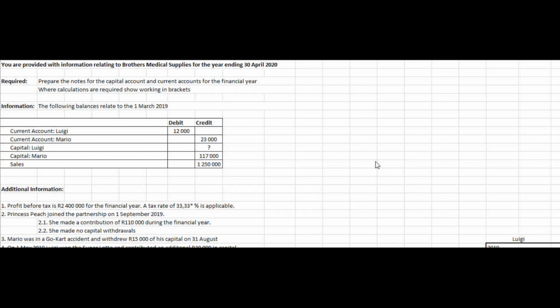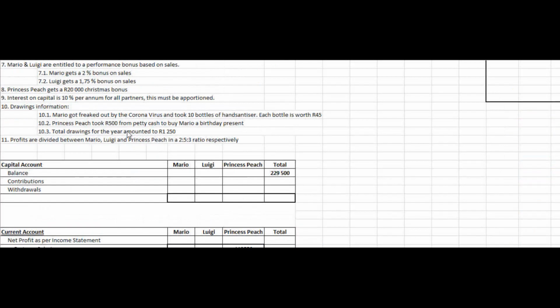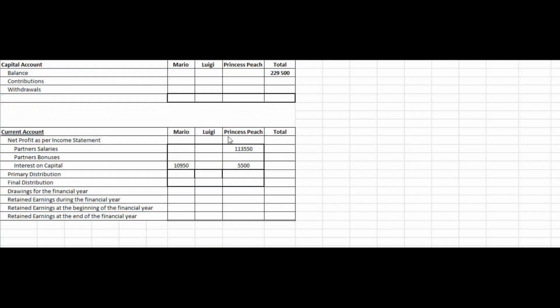The opening statement says you are provided with information relating to Brothers Medical Supplies for the year ending 30 April 2020. This means that the beginning of the financial year is the 1st of March 2019, and the end is obviously the 30th of April 2020. The required section states, prepare the notes for the capital accounts and current accounts for the financial year. Down here we can see the capital account as well as the current account.